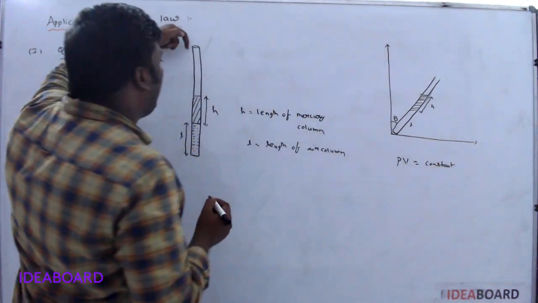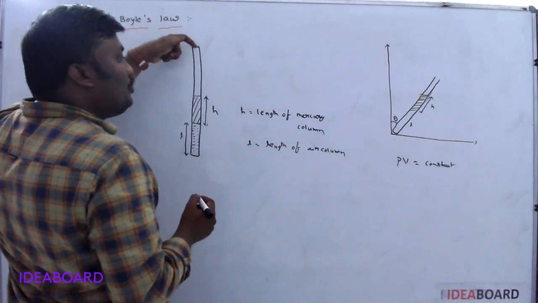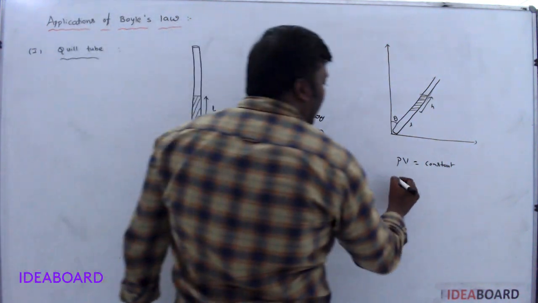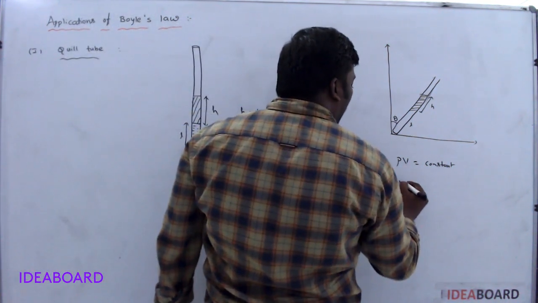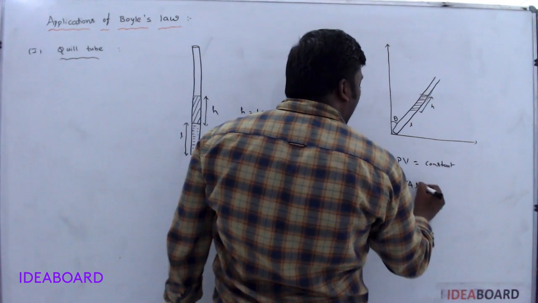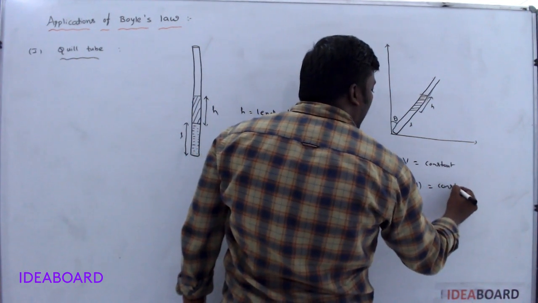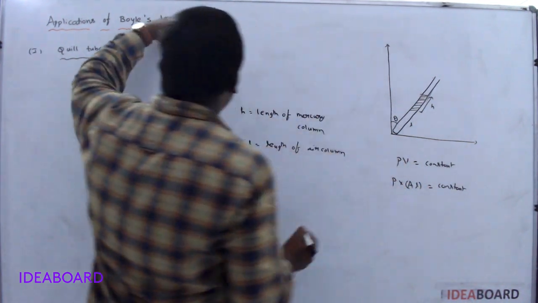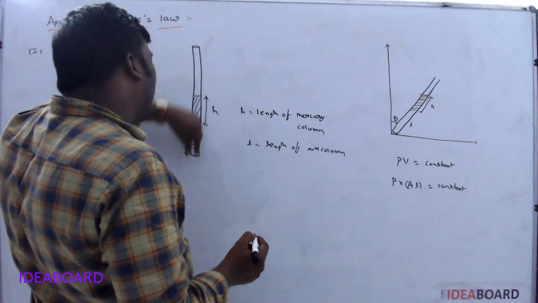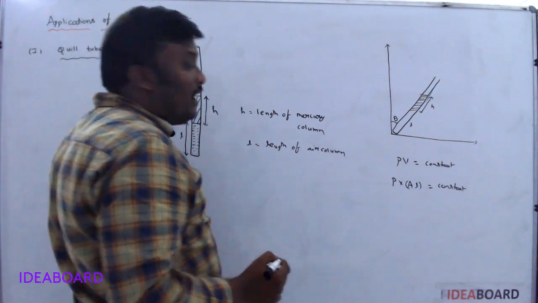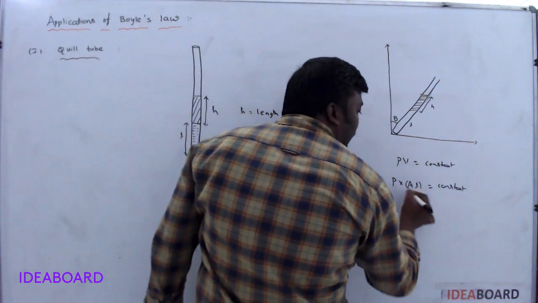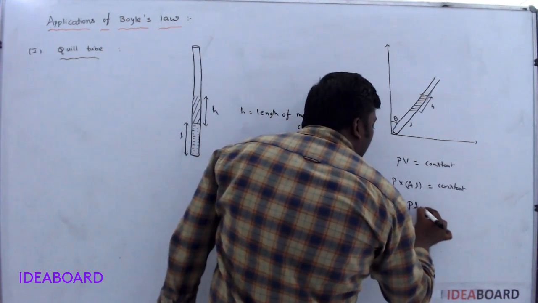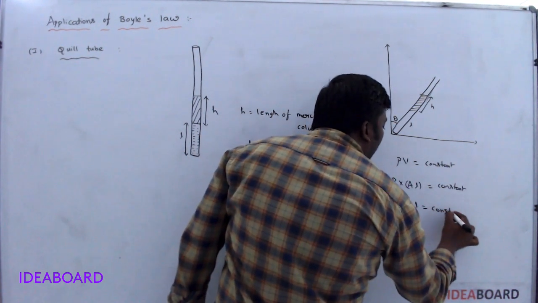Here the area of cross section of the quill tube always remains constant, hence we can write P into volume as A into L is equal to constant. Since A does not change, P into L is equal to constant.